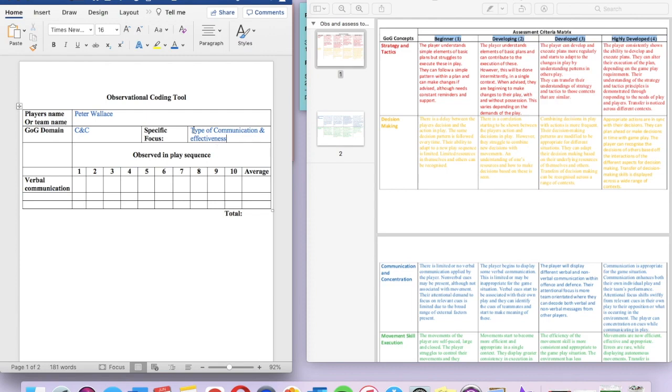What we will be looking for are the types of communication used by Peter, such as emotional, acknowledgement, uncertainty, action or off-task statements, and whether or not these are effective for gameplay. An average of these scores will be taken at the end, and this will allow us to determine where Peter sits on the Grammar of Games scale in regards to the communication and concentration component of verbal communication.